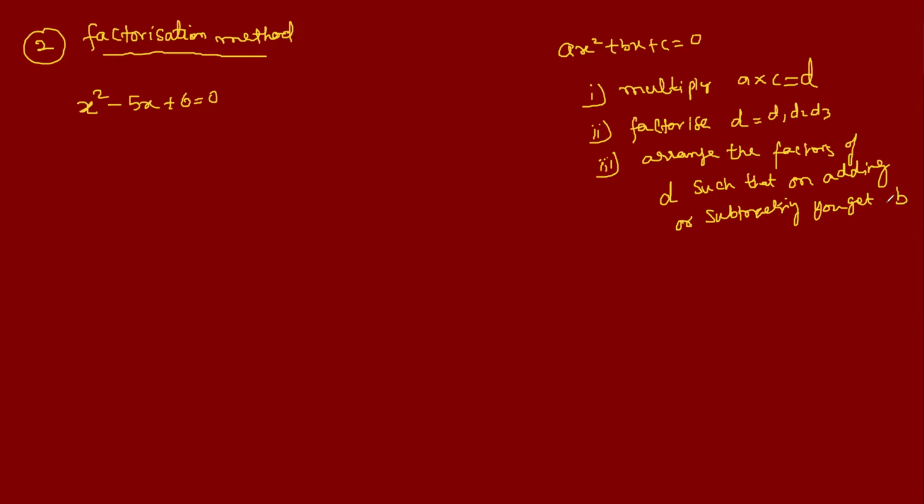So we have to arrange the factors of d such that we get the value of b. But what operation will we use? Only addition or subtraction, right?